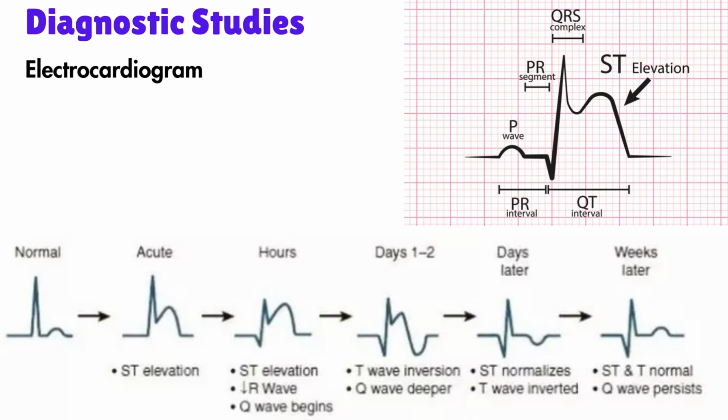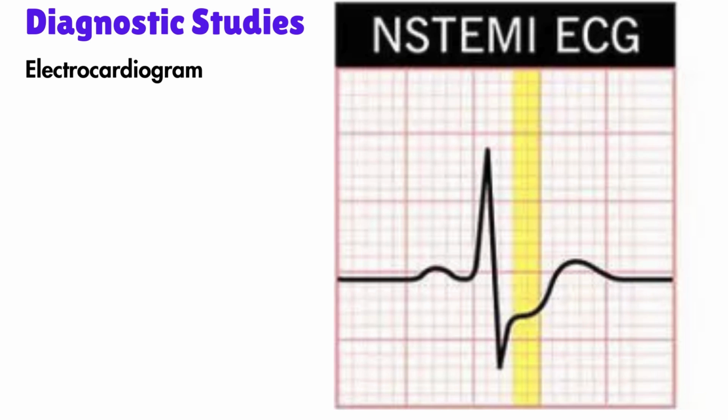The pathologic Q wave will remain on the ECG forever. With early reperfusion, Q waves may not develop. T wave inversion may persist for months after a STEMI. Patients with non-STEMI or unstable angina usually have a transient thrombosis or incomplete coronary occlusion. ECG changes with unstable angina or a non-STEMI include ST depression and T wave inversion in the leads facing the area of ischemia and infarction.